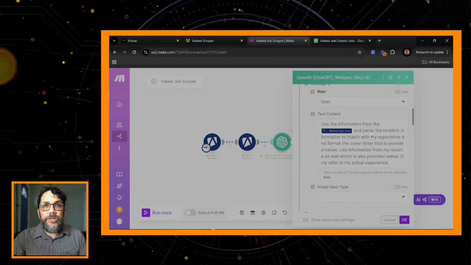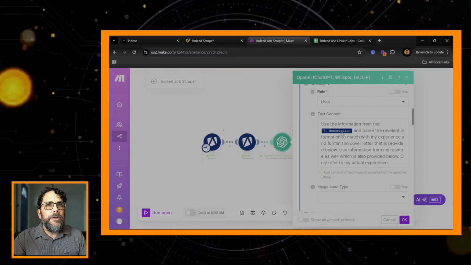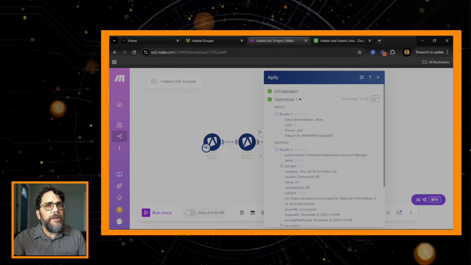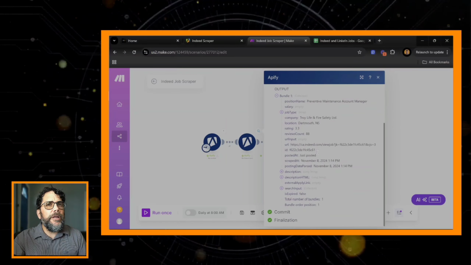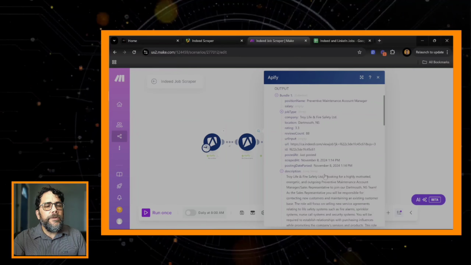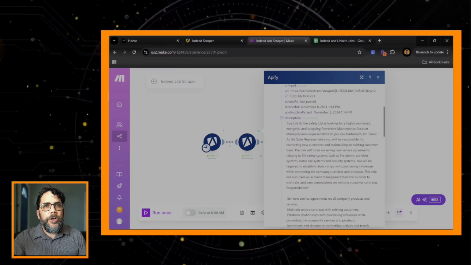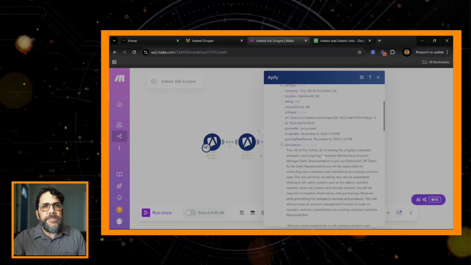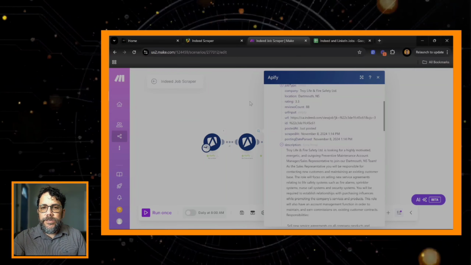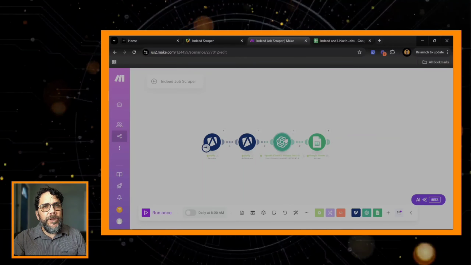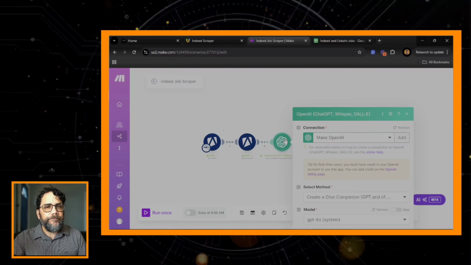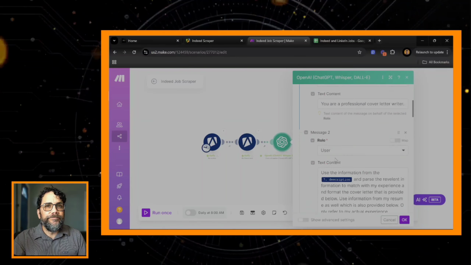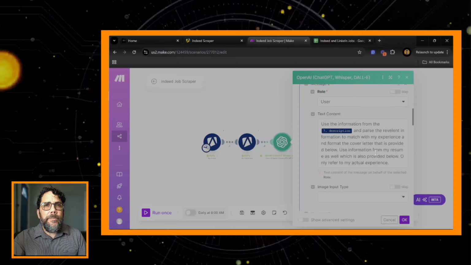And I'm saying use the information from description. Wait a second. What is the description? Well, let's go back here and pull what we see over here, and we're going to go down to description, and wow, okay, cool. That was that long description about the position and Troy Life and Safety. Yeah, that's the description. Okay, cool. Well, let's pull that information. Let's go back here. Let it load up again. Let's pull that information and parse.